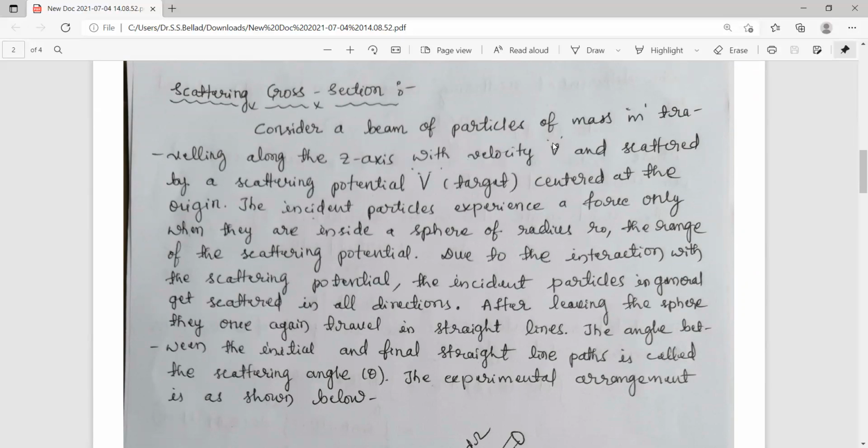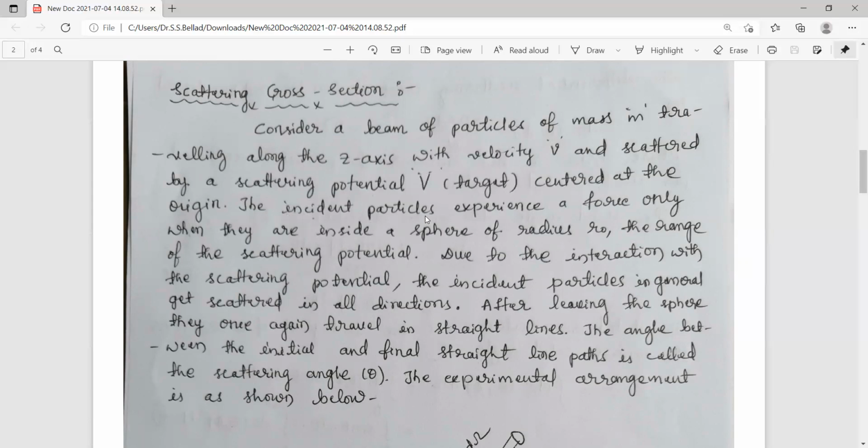This is just for approximation. Actually, in reality, the particles may have different velocities, but here we assume that all the particles have this velocity v, and are scattered by a scattering potential V, which is surrounding the target. That means some potential will be surrounding the target material or target atom, and that potential interacts with the incoming particle, centered at the origin.